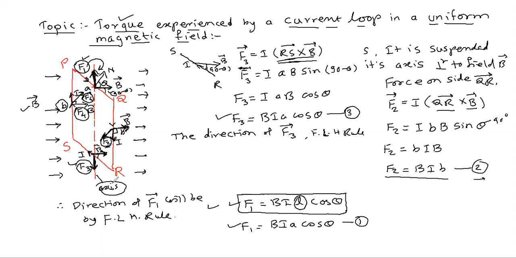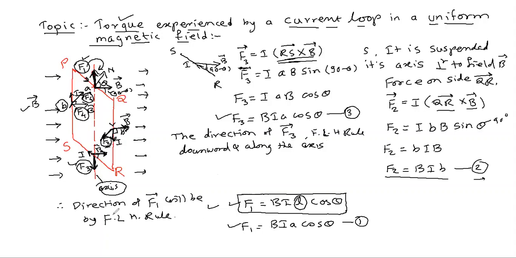You can use your left hand and easily find the direction of F3 here. So the direction of F3 is downward and along the axis. What about the force F1?